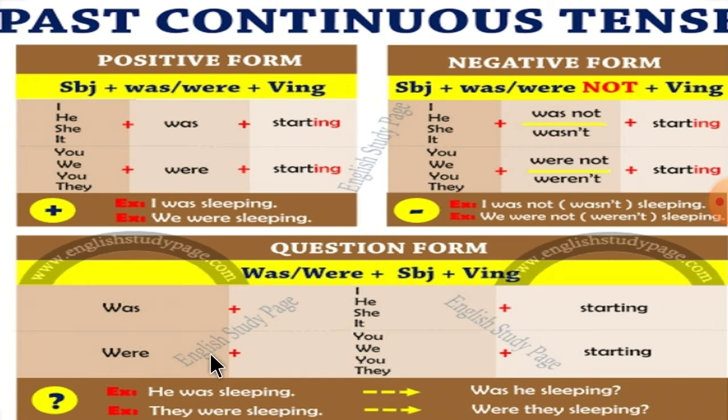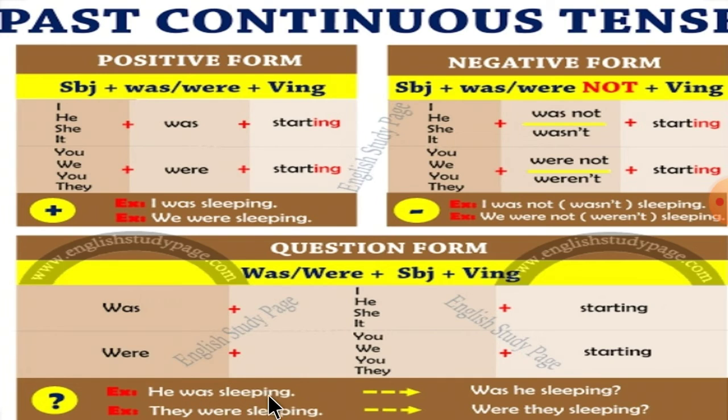Then were you starting? Were we starting? Were you starting? Then were they starting?